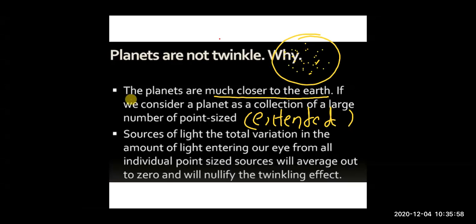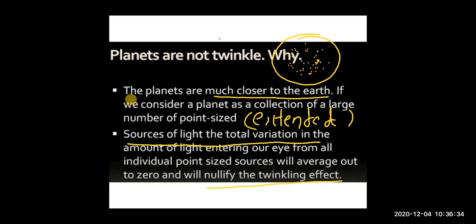Now, when the light comes from so many point size particles, what will happen? See, the planet is made up of a number of point size particles. So when light from a number of point size particles enters your eye, the average will be zero. And as the average is zero, you will not see the twinkling of planets.